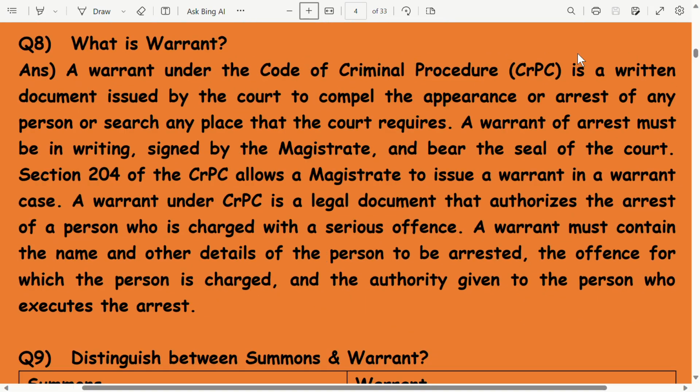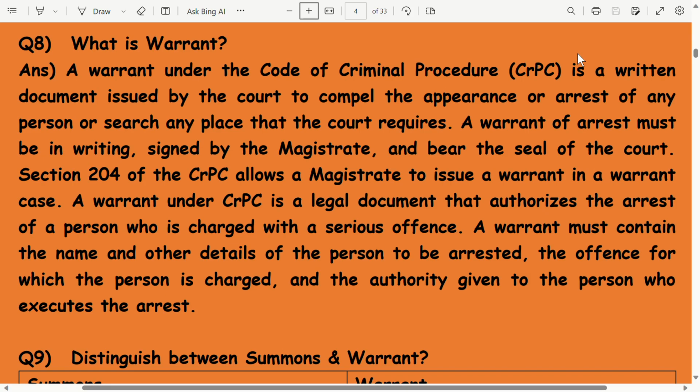What is a warrant? A warrant under the CrPC is a written document issued by the court to compel the appearance or arrest of any person or search any place that the court requires. A warrant of arrest must be in writing, signed by the magistrate, and bear the seal of the court. Section 204 of the CrPC allows a magistrate to issue a warrant in a warrant case.